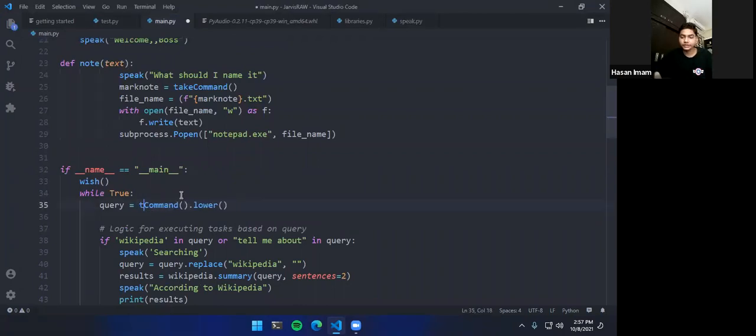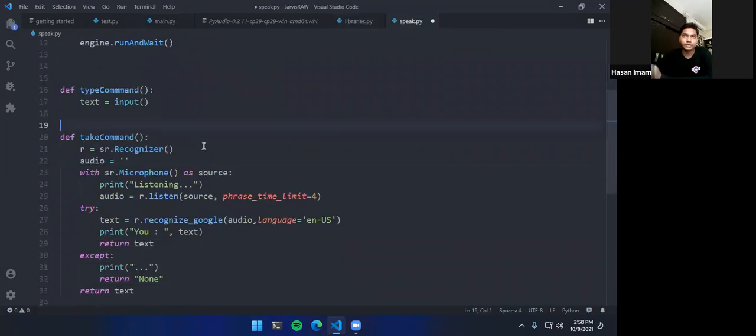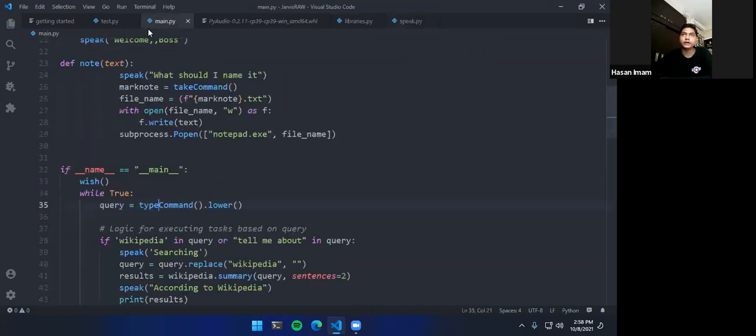If you want to speak to your computer, you use take command, and if you want to type in your commands, all you need to do is change it to type command. So in case you don't want to speak to your computer and just type in stuff, you can just use type command instead of take command. I will be leaving it as take command.